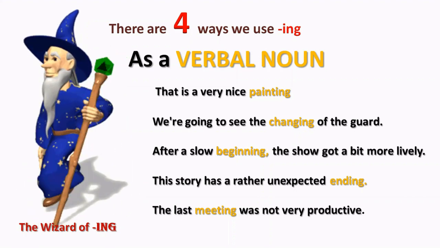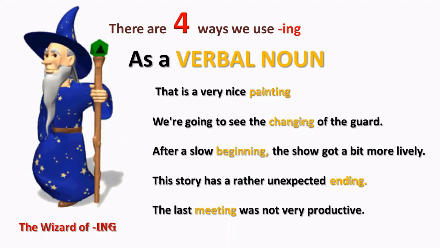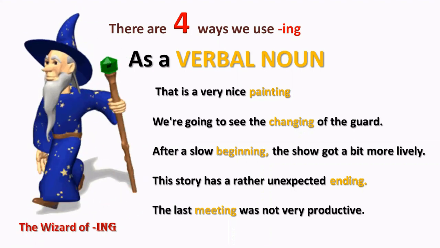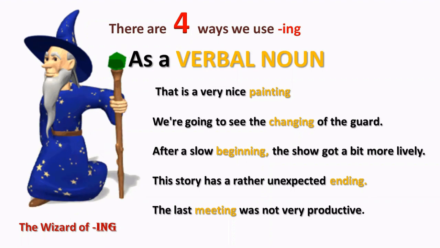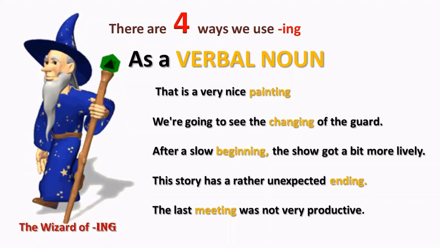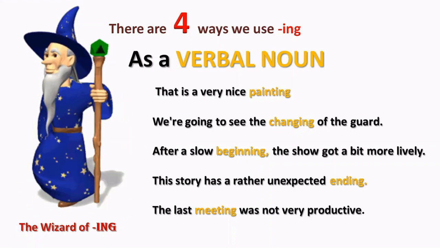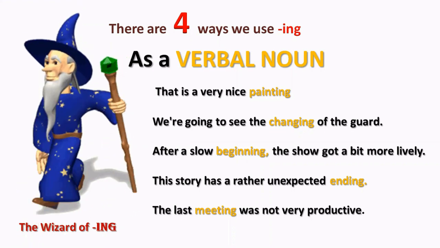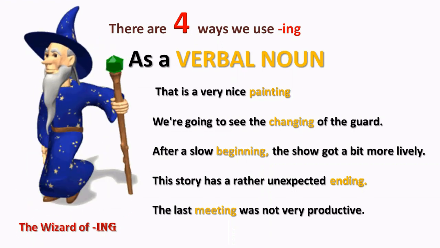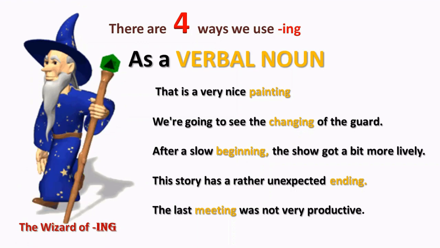I was walking along the street and I met someone. So a meeting was originally just 2 people coming together, but the word meeting has come to mean a business process. But it still comes from the original English verb to meet. So those are verbal nouns. There are hundreds of them, thousands of them, and only some of them end in ing.